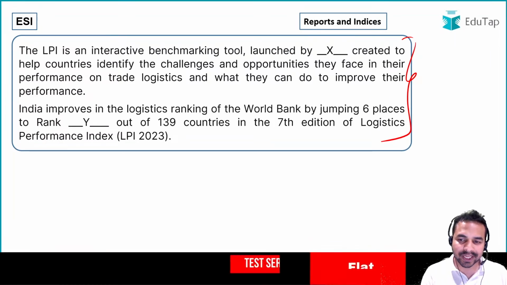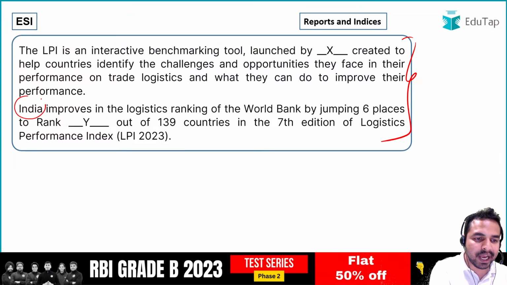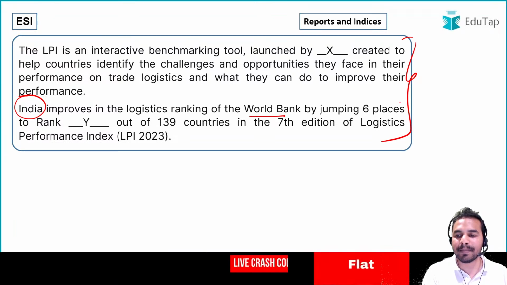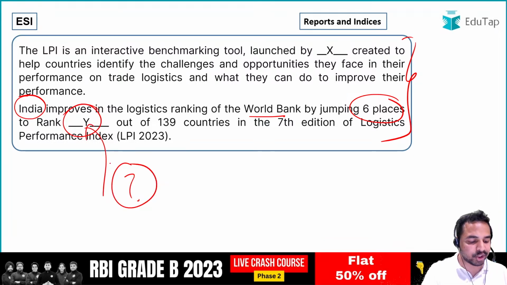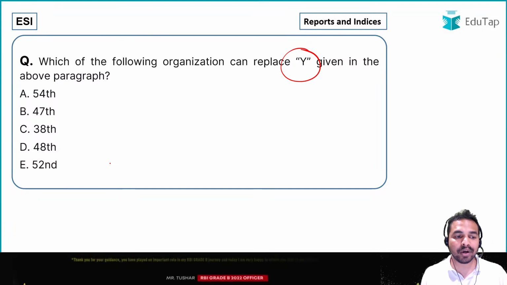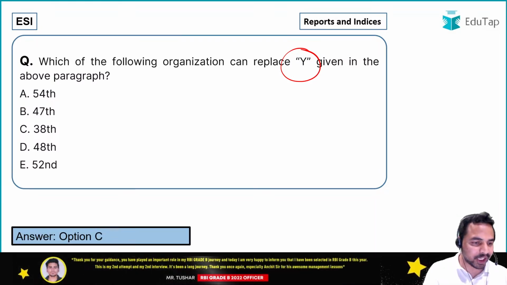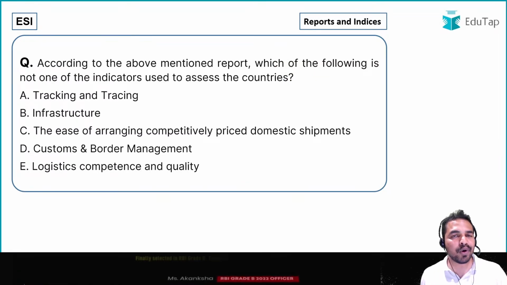See what exactly it says, that World Bank, that in this particular part, India has improved its LPI ranking, which is released by the World Bank, by jumping 6 places to rank Y out of 139 countries. So what is India's rank? I just told you India's rank. India's rank was 38th in this particular index, and that is why the right answer is option C, that is 38. Let's move on to the next question, guys.